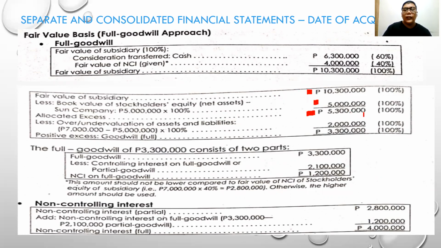So the difference of that 5,300,000 and the over or under valuation of 2 million will be the goodwill. The goodwill consists of two parts: 3,300,000 in full, and the controlling, which goes to the parent, is 2,100,000, and the NCI goodwill will be 1,200,000.